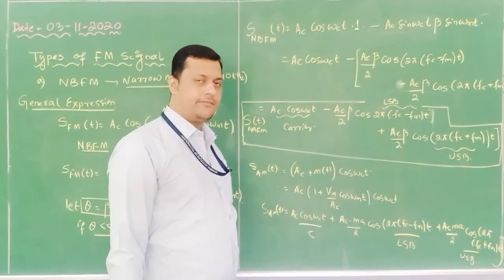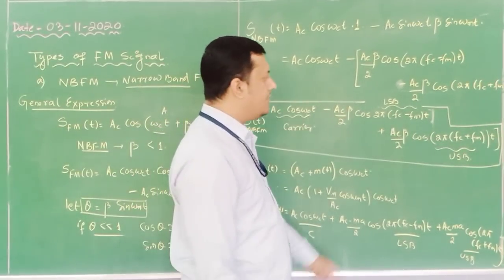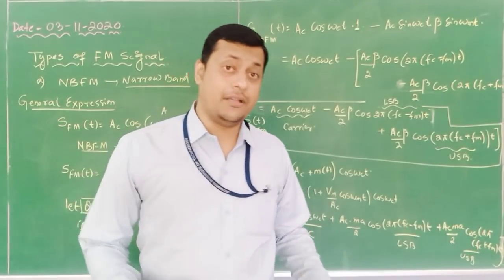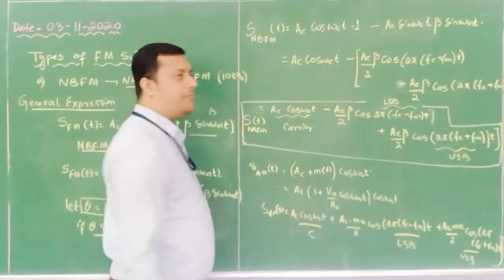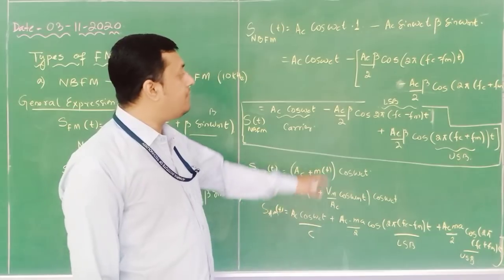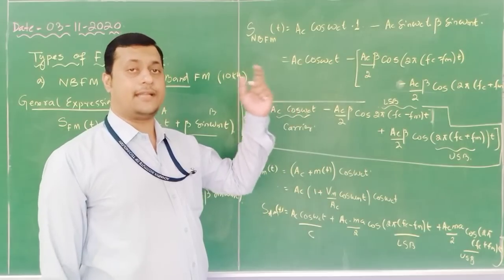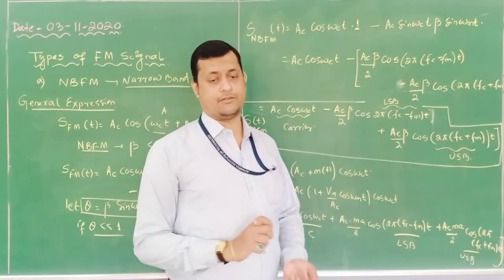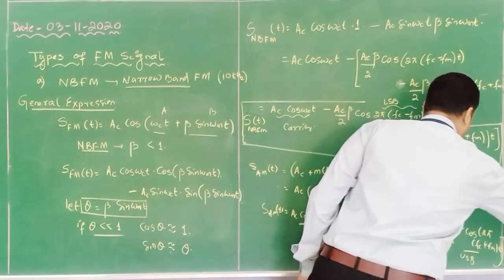Here the carrier is available. Here the lower sideband is available, here also the lower sideband is available. Here the upper sideband is available, here also the upper sideband is available. But what is the difference? In AM, the amplitude is positive for both sidebands. But in this case, you can see one of the components, the LSB, has a negative magnitude, whereas the upper sideband has a positive magnitude. That we will represent in the frequency spectrum. Okay? So these are the two comparisons.